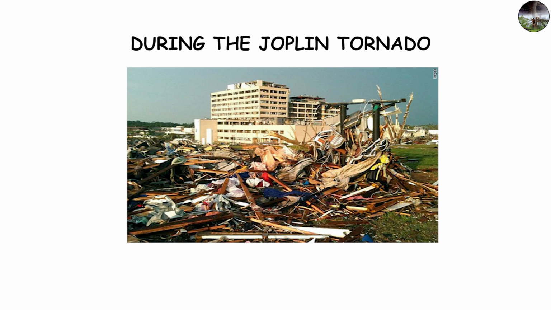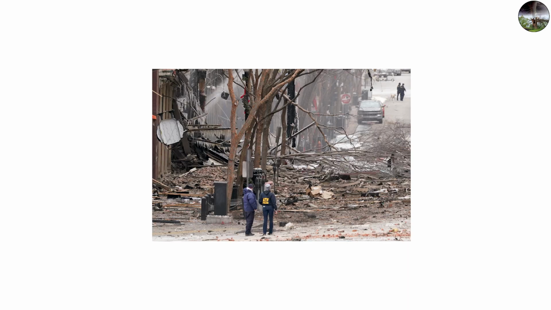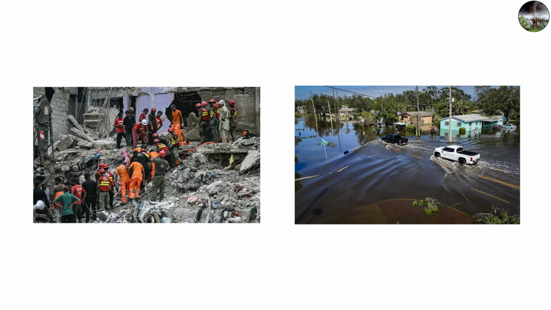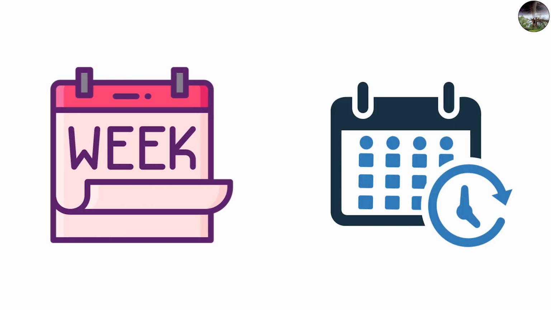For example, during the Joplin tornado, multiple hospital buildings were struck, leading to mass evacuations. And in Nashville, electrical fires erupted across several blocks immediately after the storm passed. Urban debris also complicates rescue operations. Narrow streets, fallen signs, and flipped vehicles make it hard for emergency crews to navigate. The recovery phase can take weeks, or even months.